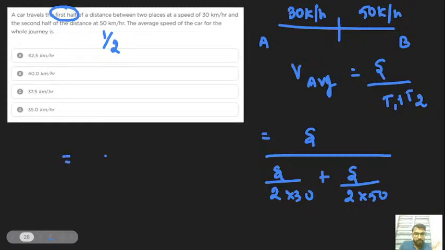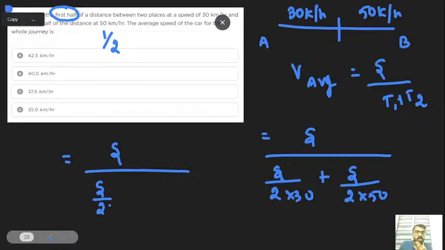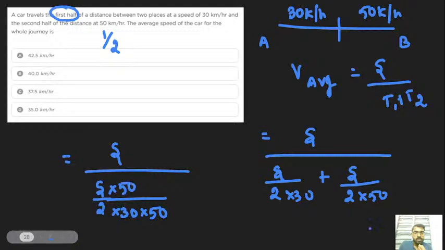So let's try here. S by 2 over 30 plus S by 2 over 50. We can take S by 2 commonly outside, or otherwise just take the LCM. It's very easy to proceed. So here the LCM is 2 into 30 into 50. Got it? So here S into 50 plus S into 30. Right. Correct.